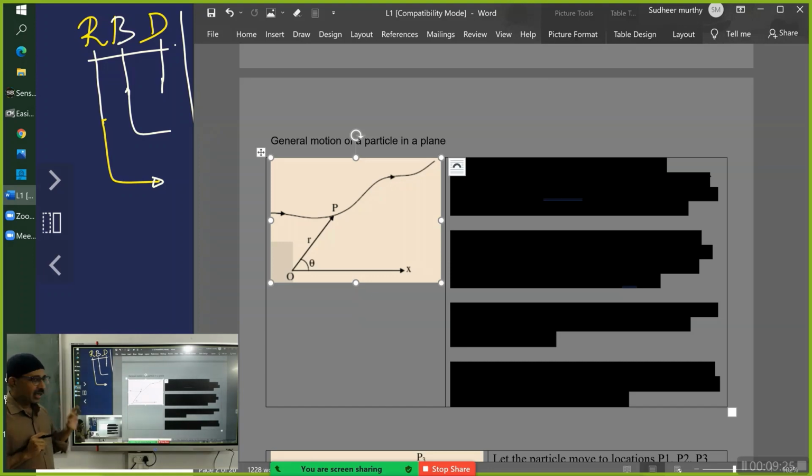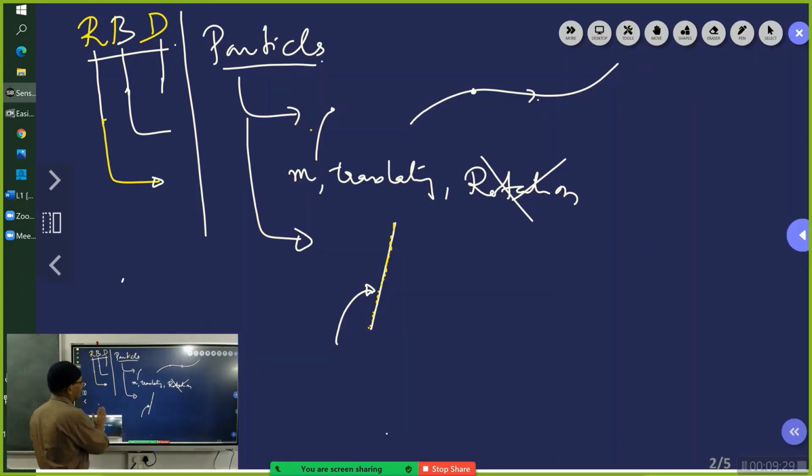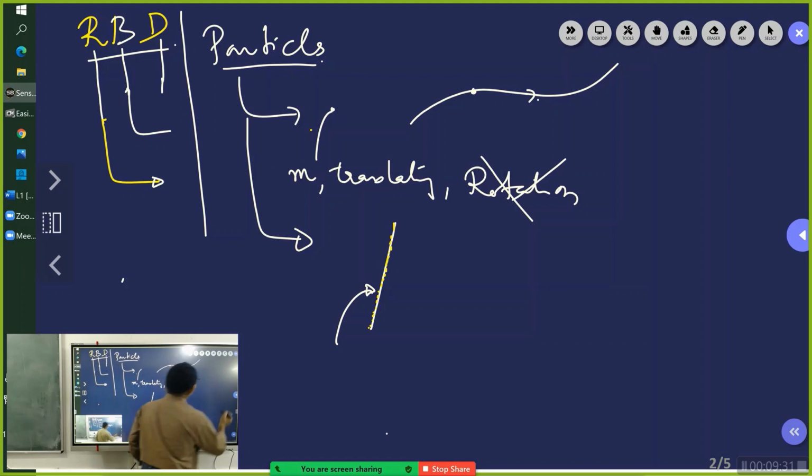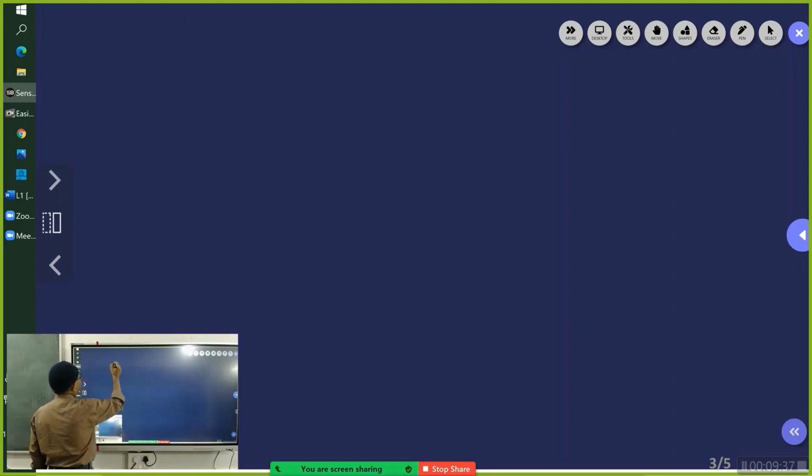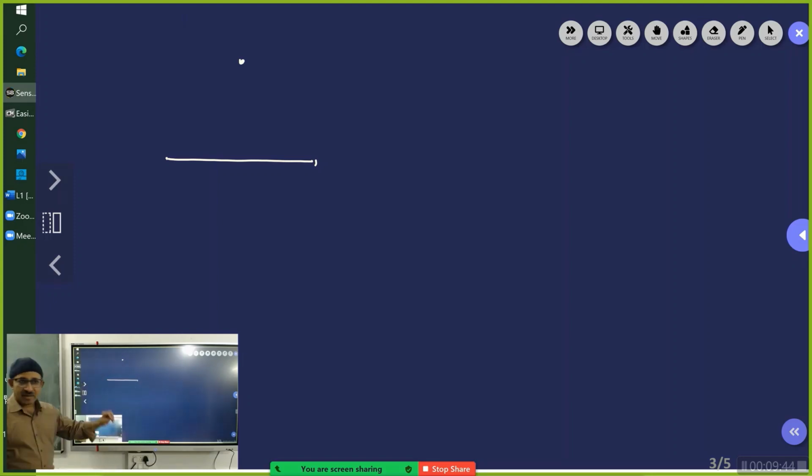Now all of us know that any point in space, you can address that point by a coordinate system: Cartesian coordinates, cylindrical coordinates, spherical coordinate system, and so many other coordinate systems.